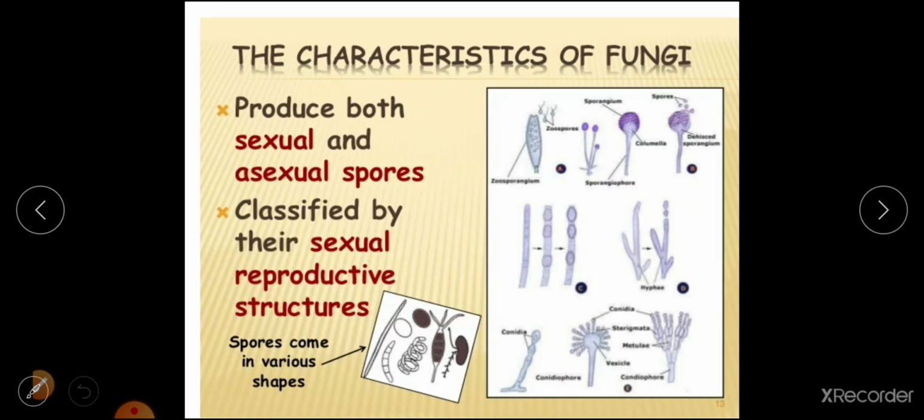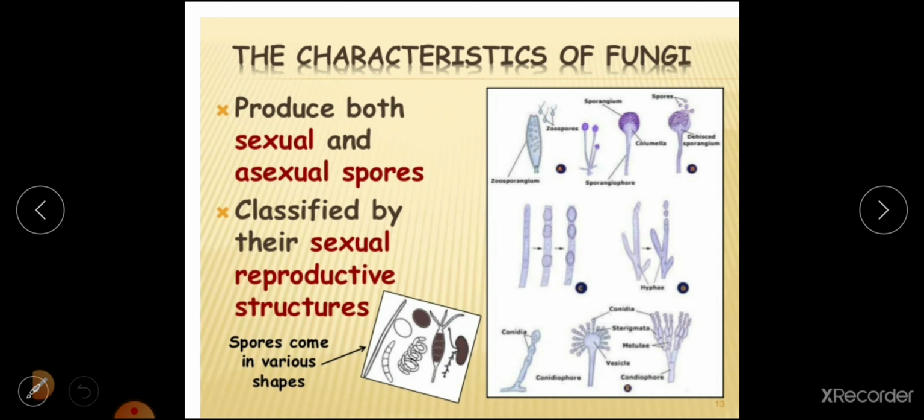These are the ones which can reproduce. When we talk, it is by sexual means, by asexual means, and also by vegetative means. Three modes of reproduction we can see, that is sexual, asexual, and vegetative reproduction. So reproduction and all, after classification, after everything, we are going to have it. So this is a brief account of the characteristics.